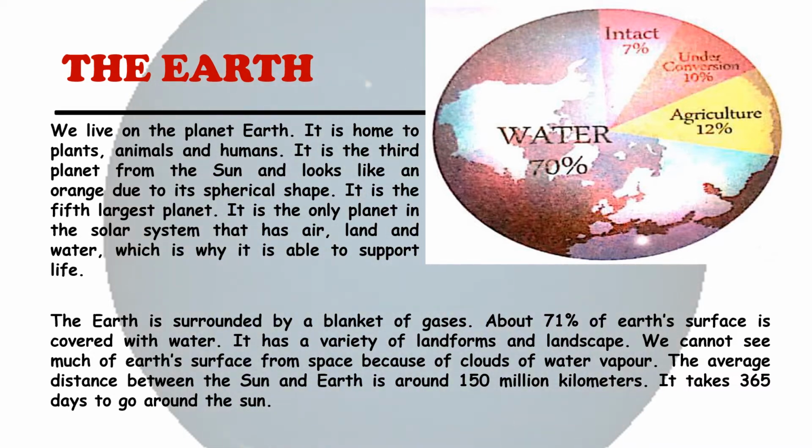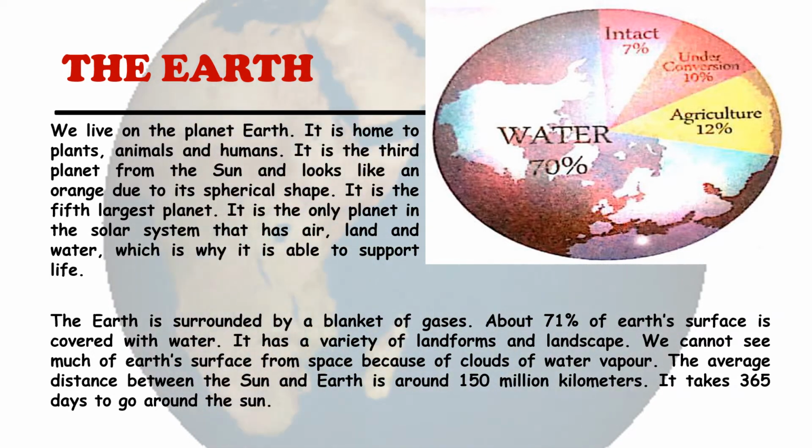And 71% of Earth's surface is also covered with water. It has a variety of landforms and landscape. We cannot see much of Earth's surface from space because of clouds of water vapor.